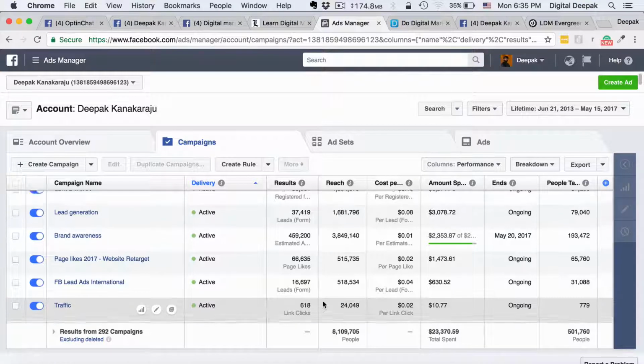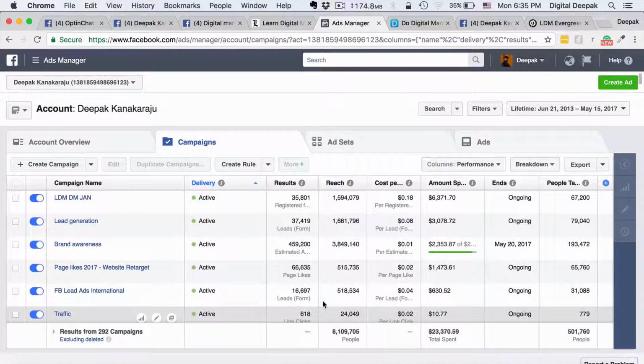You might have observed that the numbers in my Facebook ad account, or the cost that I pay for leads and clicks, are very low compared to most of the other campaigns which other people run. That is because I have been doing very good narrow targeting with Facebook ads. When you do very narrow targeting, you show the ad only to the right people, and your conversion cost or click cost will be very low.